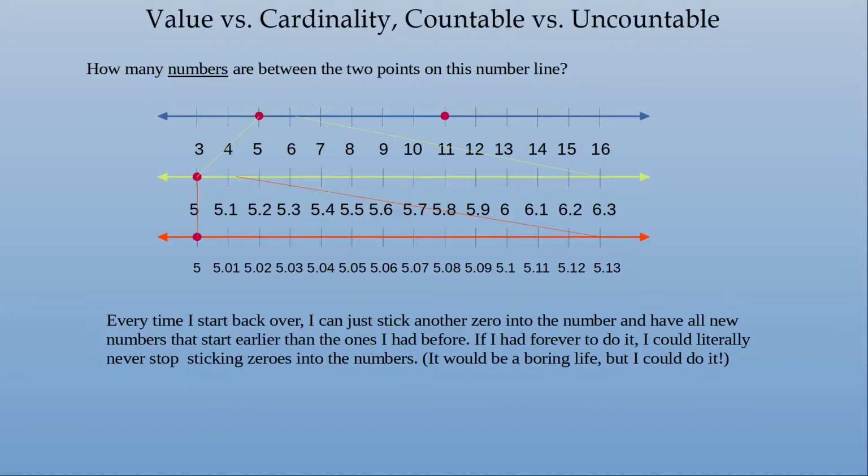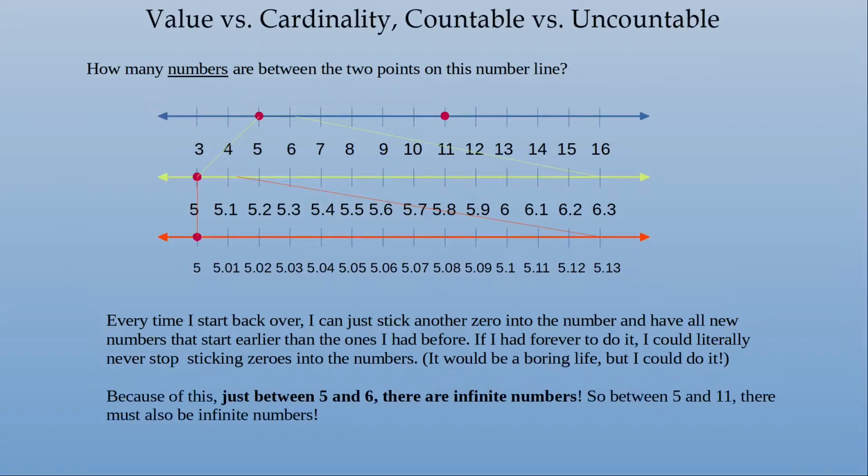And every time I do this, I am getting a number that is closer to the thing that I am being asked to count from. So because of this, just between the numbers 5 and 6, there are infinite numbers, which means between 5 and 11, there must also be infinite numbers.